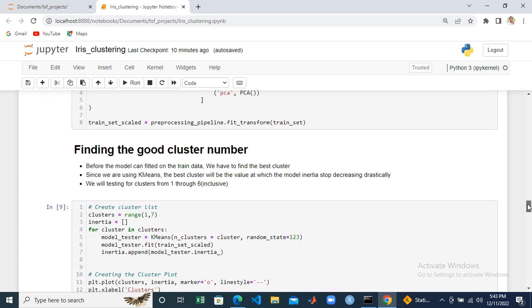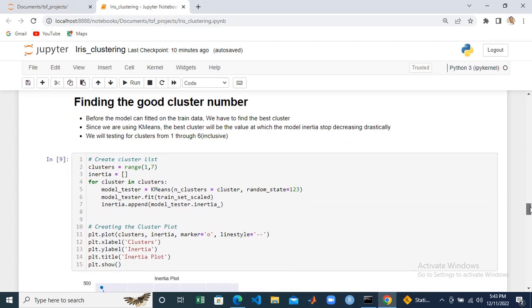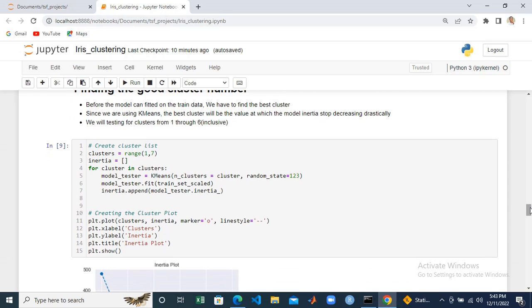So before we can create our unsupervised learning model, we have to find the best number of clusters for the data, and this is done using inertia in KMeans, which makes our work very easy. KMeans works in a way that, to get the best model, what it actually does is reduce the inertia.